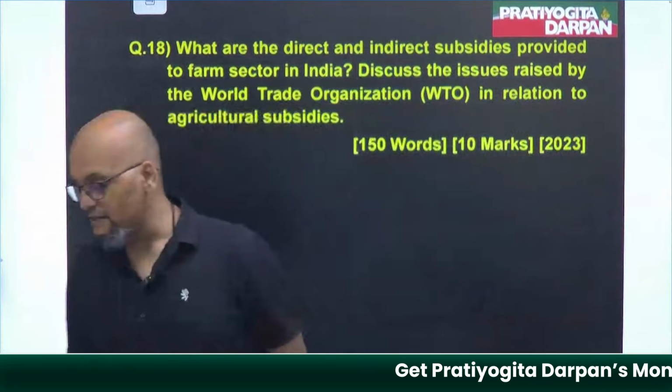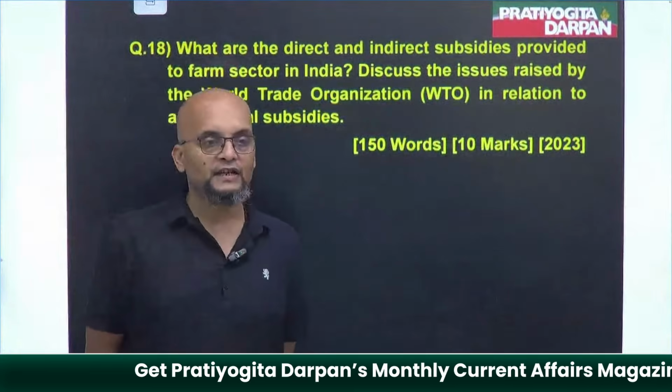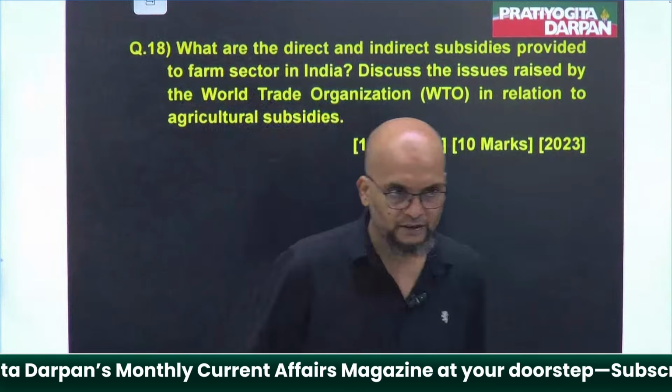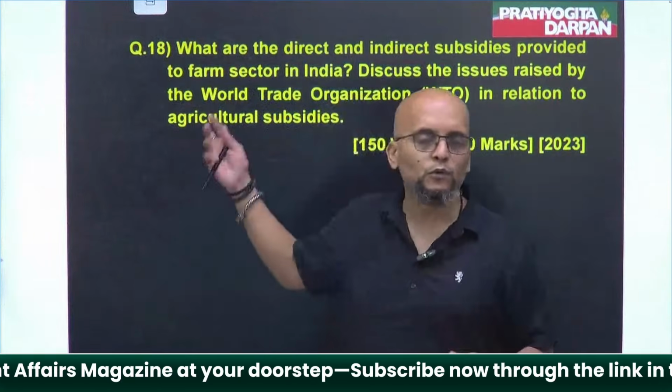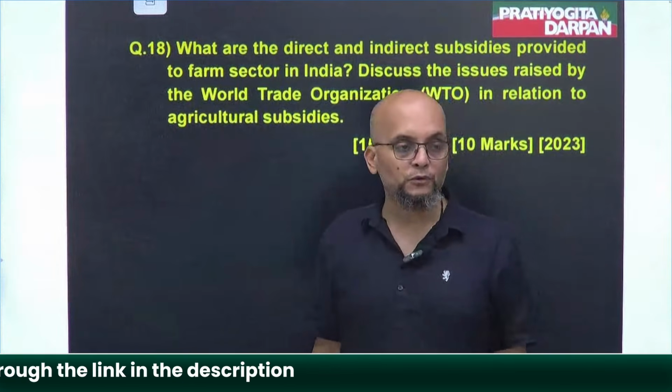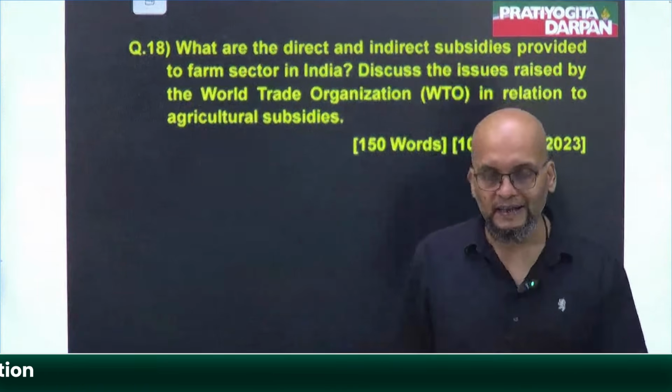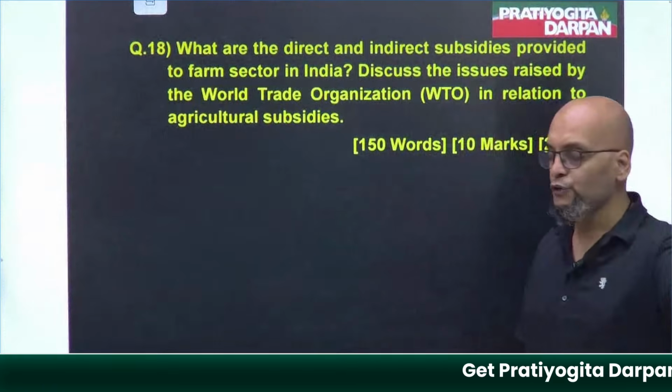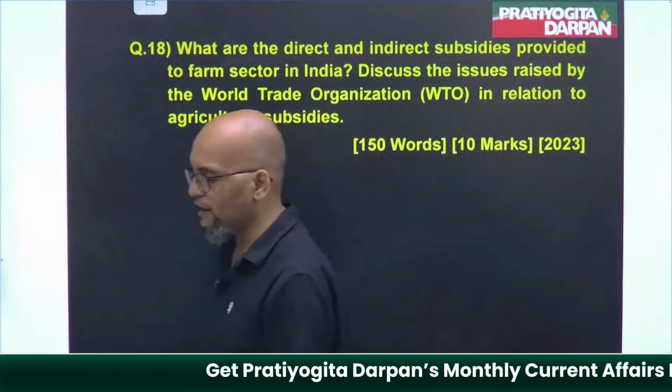Direct taxes are zero on agricultural income. No income tax on it. So all these and a few more are the direct benefits that government gives to the farmers in order to promote agriculture. If we talk about indirect benefits or subsidies, urea, the bag is of 800, farmers get it for 200.